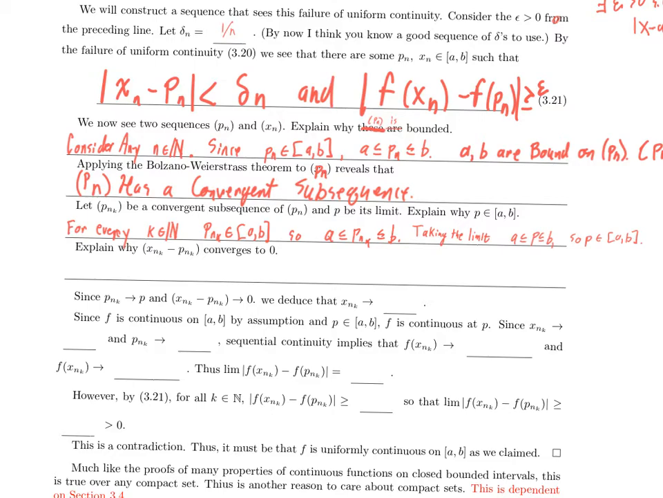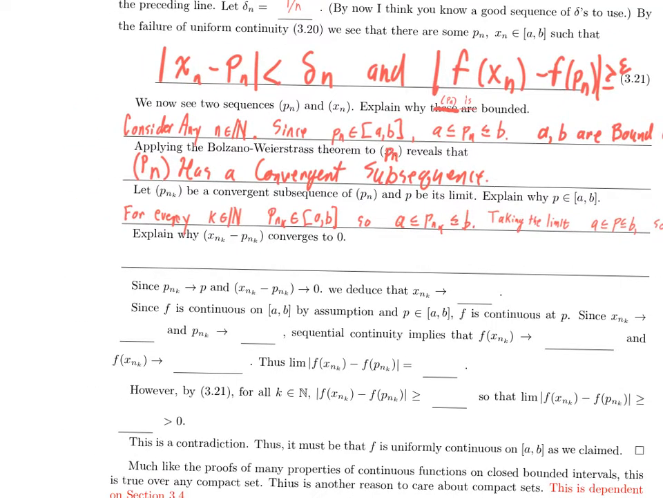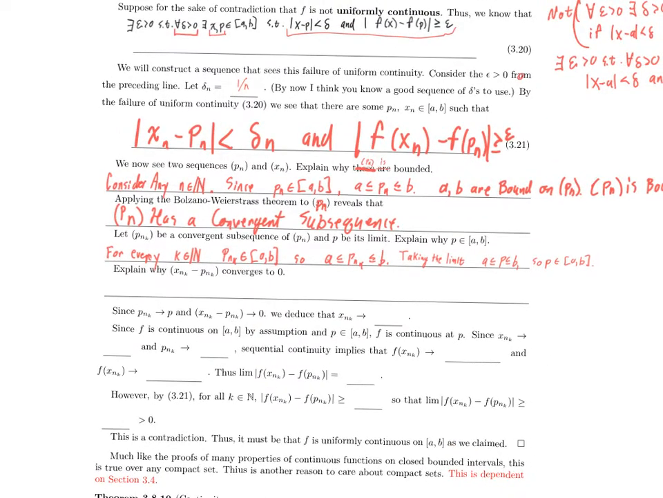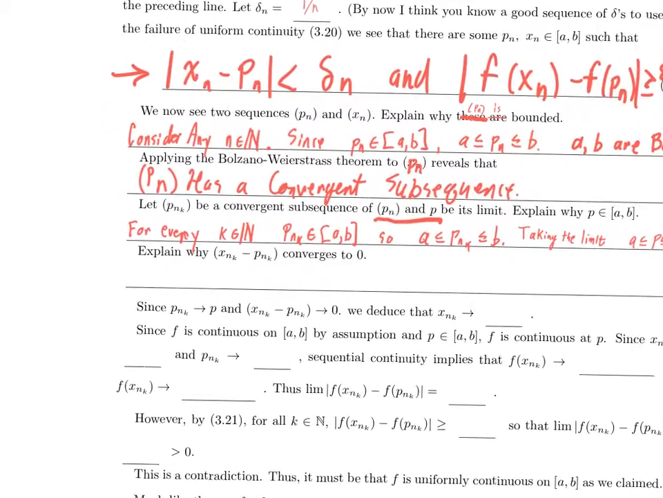But before that, let's think about x sub n sub k. So what do I know right now? I know this, and I know P sub n converges to P. But let's look at x sub n sub k.